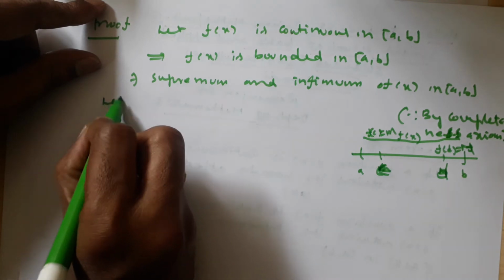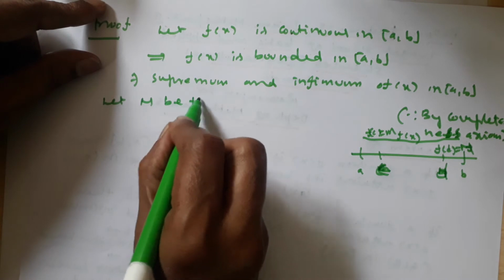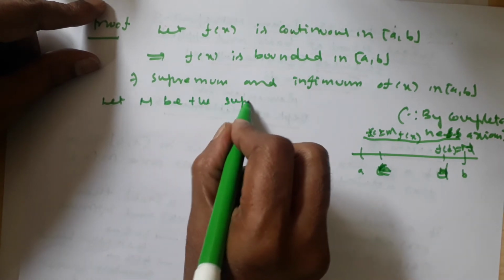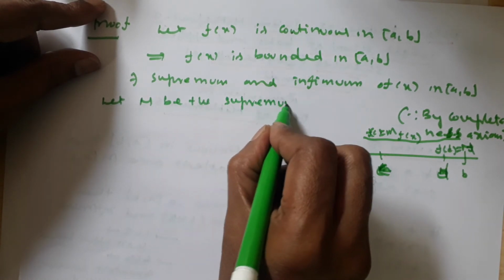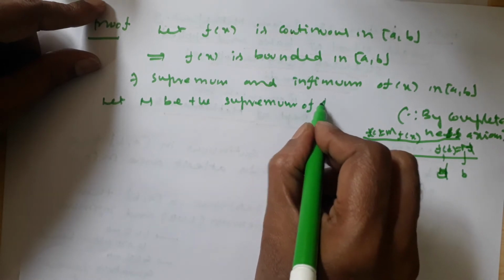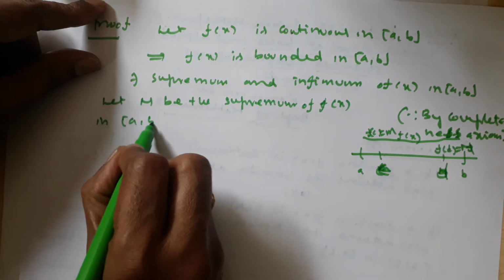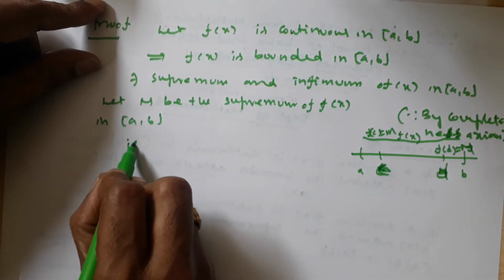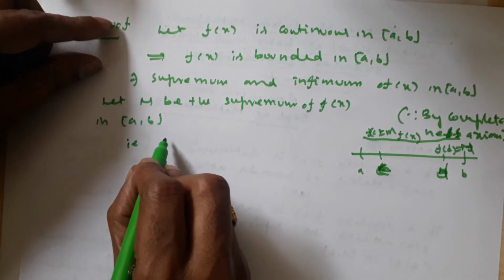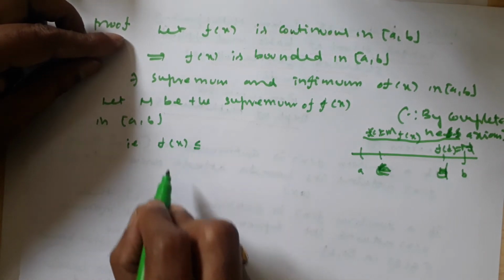Let capital M be the supremum of f of x in closed interval a comma b. Whenever it is the supremum, it should be an upper bound.